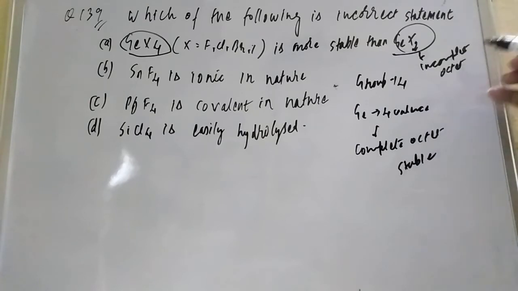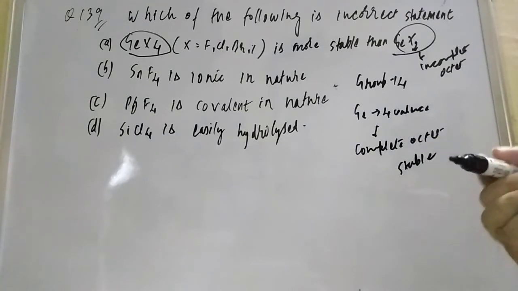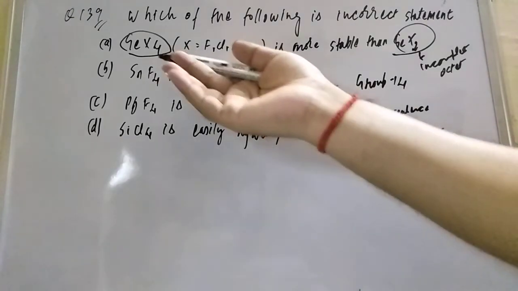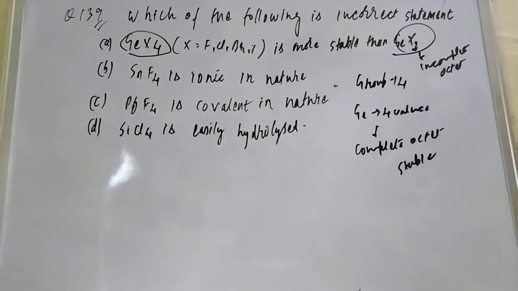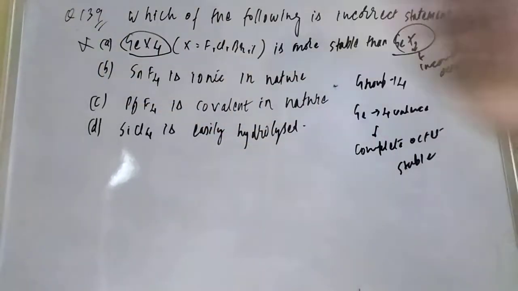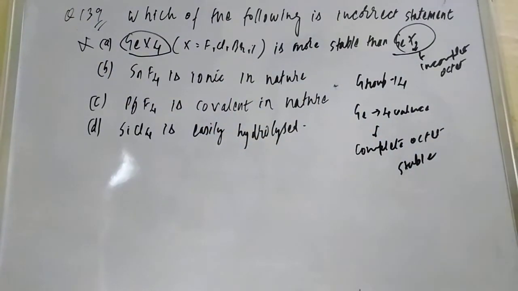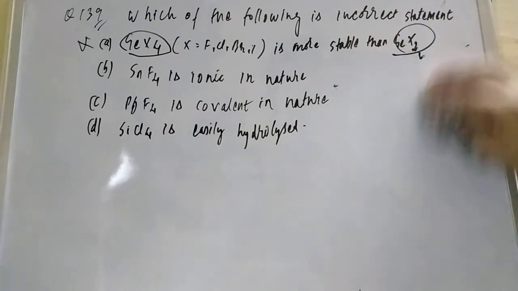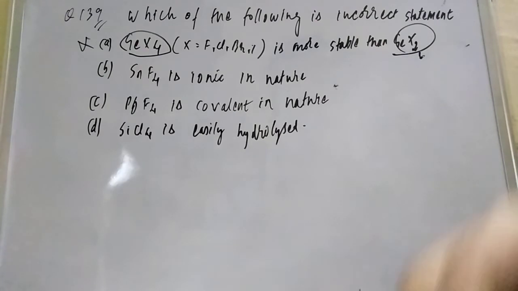Otherwise, the other way to say it is that in GeX4 all the orbitals are filled, that is why it's stable. This is not stable. Now option number 1 is wrong. Now let us check SnF4. They are saying SnF4 is ionic in nature. We have to try to understand that.